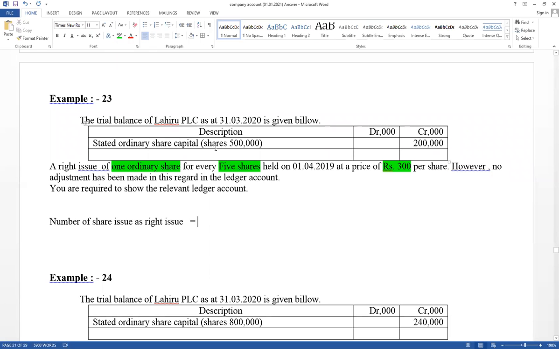Already issue number of shares available trial balance here 500,000. Therefore 500,000 issue already, and company going to issue again one share for every 5 shares.